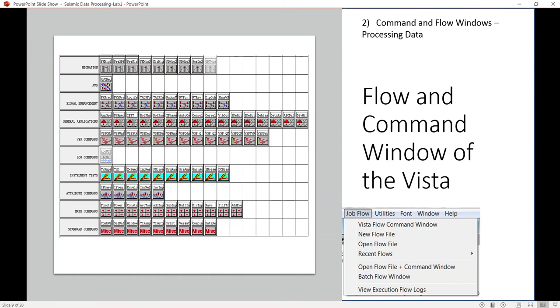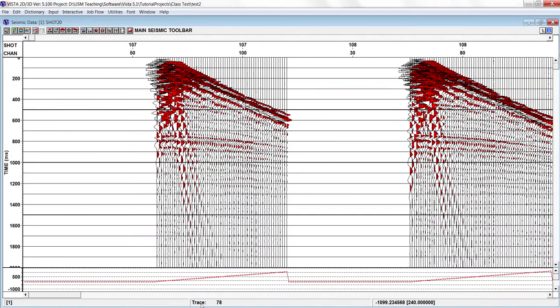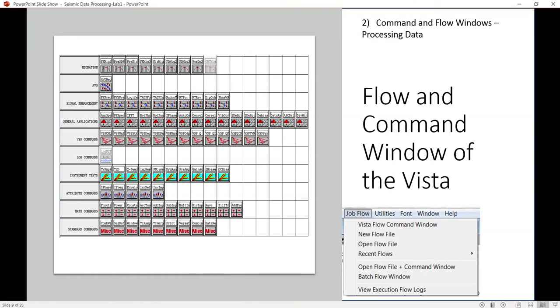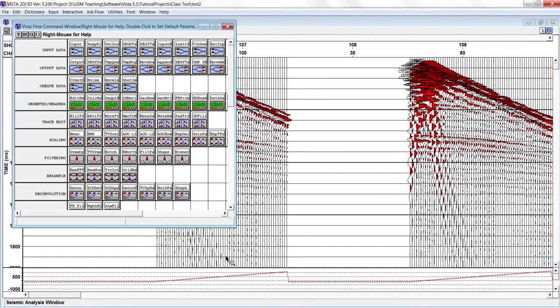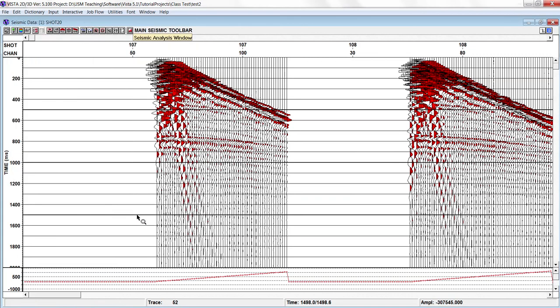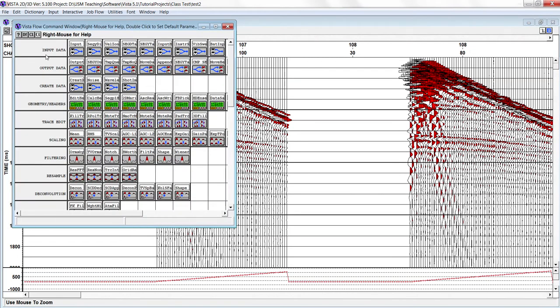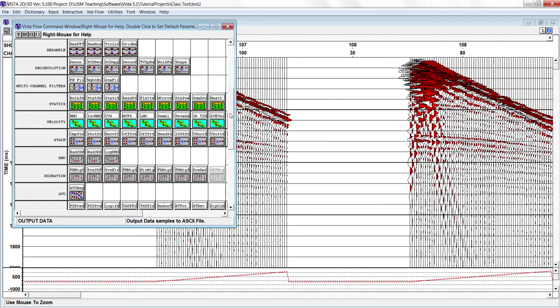You can get this flow and command window from the job flow, Vista and command windows. Here I will show you some of the windows. In the job and flow window we have input data, output data, create data, geometry, trace edit, scaling, filtering, and so on.